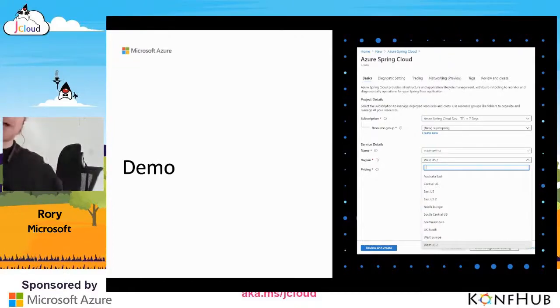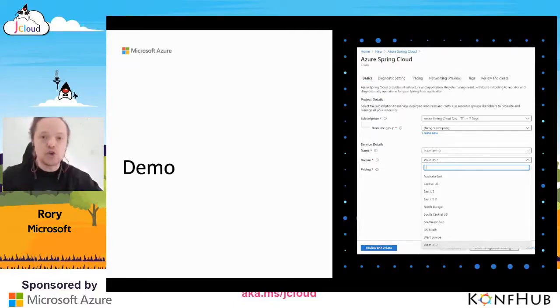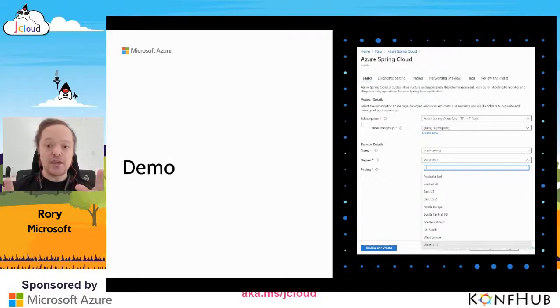And I'm going to come to my PC, and the demo is pretty simple. I'm going to create a to-do application. It's going to use build packs to build a cloud-native image, deploy it to Kubernetes, and then I'm going to show you the same process using Azure Spring Cloud, so you understand what it does in the background. And then I'm going to demo distributed tracing, the registry, API gateway, and I'm going to do blue-green deployment to fix the bug that I'm going to show you that I have.